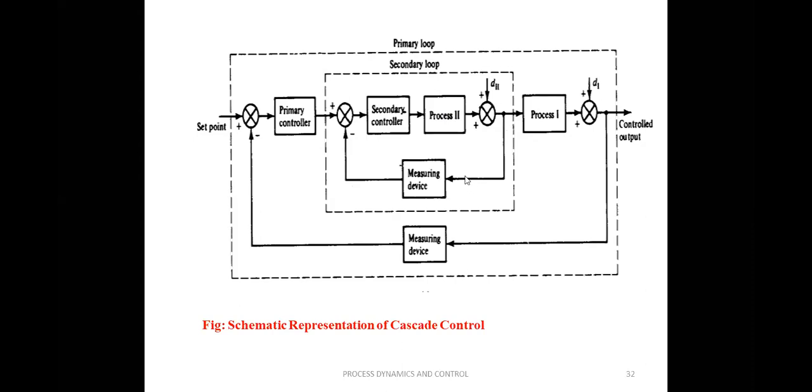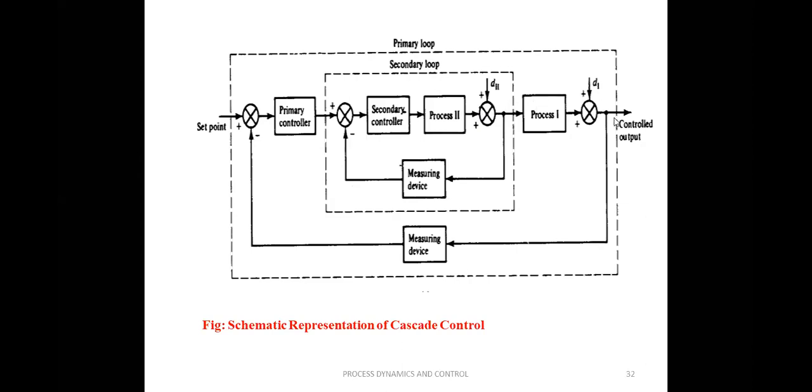Here the main aim of this tank reactor is to control T, the temperature of the reaction mixture. But the secondary loop measures a coolant temperature, which we are not interested in controlling, but which has some effect on process 1.